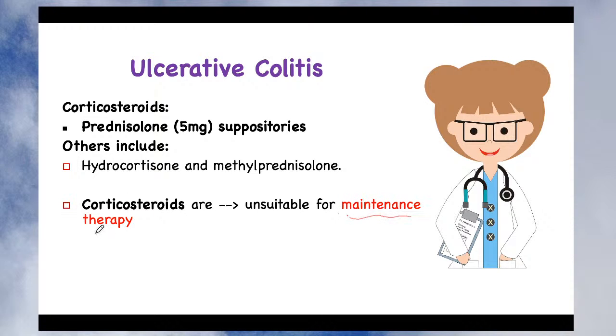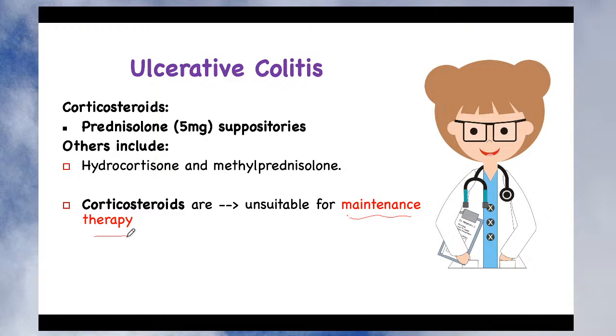Now up to 2 to 4 weeks it's fine, but if even after 2 to 4 weeks of treatment ulcerative colitis is not getting controlled, then do you give corticosteroid? Obviously no. Why? Because as we have seen, corticosteroids and all steroids are not good for health. They produce very bad effects on the body.